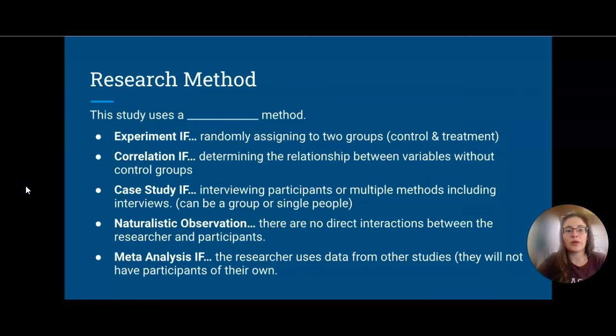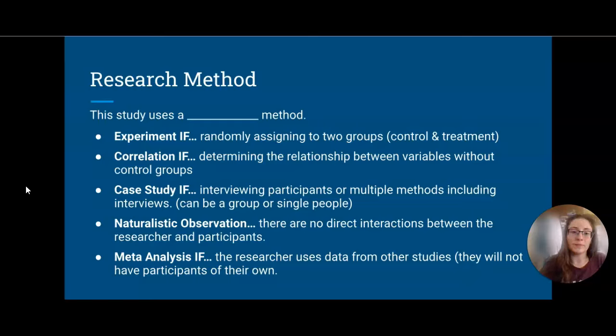So going question by question, with the research method, you should be saying, this study uses a blank research method. The following research methods are the only ones that really exist that you can choose. So we have experiments, if they're randomly assigning to two groups, having a control and a treatment and comparing the two. A correlation, if they're collecting data to determine a relationship between two different variables, but there's no random assignment of groups.